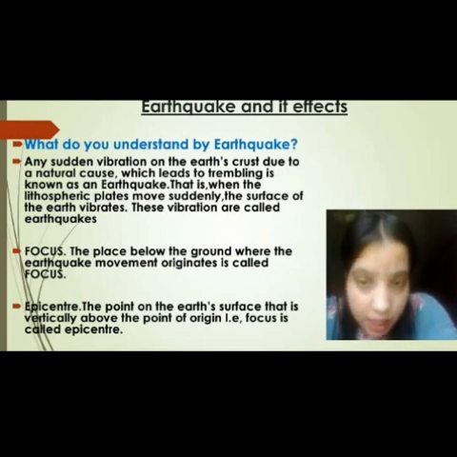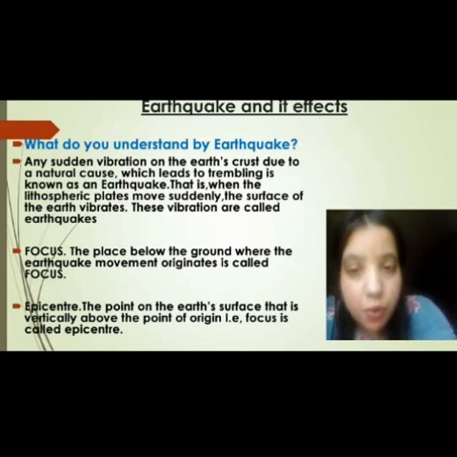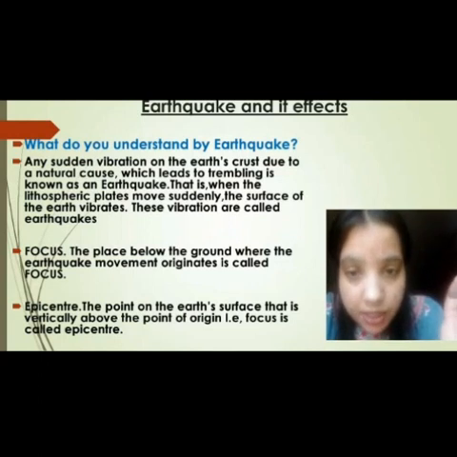And here are the two terms given: focus and epicenter. Focus is the place below the ground where the earthquake movements first originate. And epicenter is the point on the earth's surface that is vertically above the point of origin, the focus.